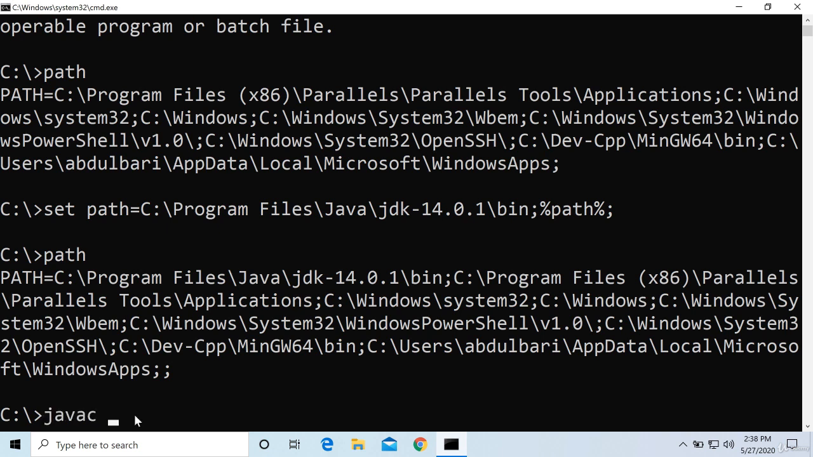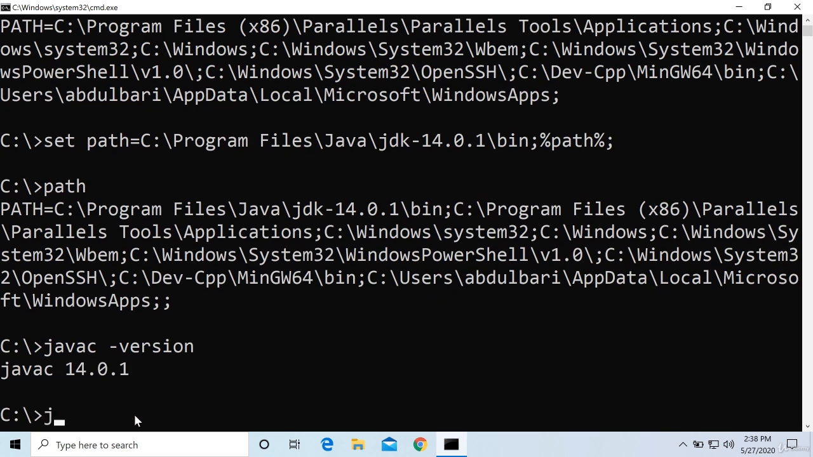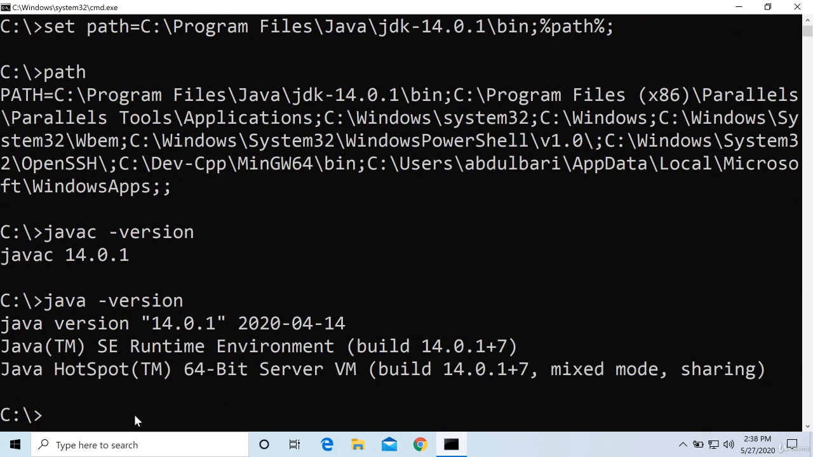Now let us type javac -version. What is the version of Java? Oh, it's working. I want to see what is the version of the JVM. Yes, it is working. Java runtime environment build 14.0.1, right? HotSpot 64-bit server, and so on. Everything is given. So I can see the version of javac as well as java, and now it is accessible, though I am not inside this folder.